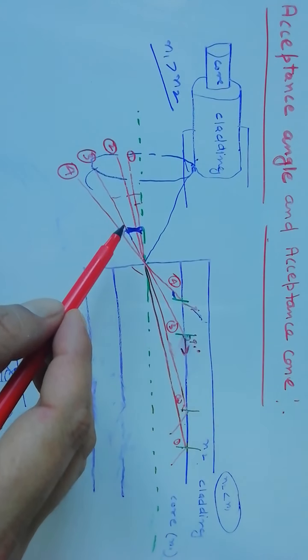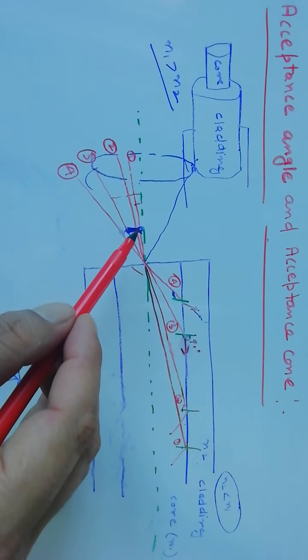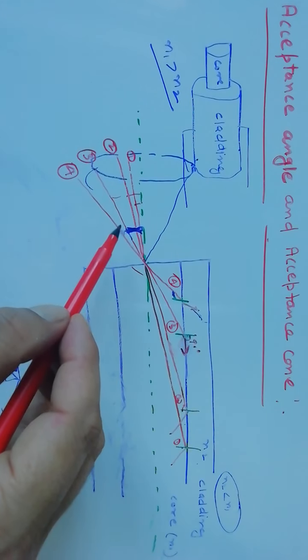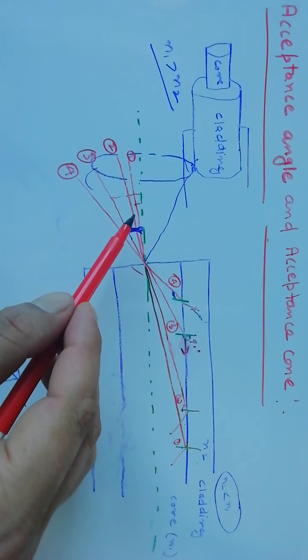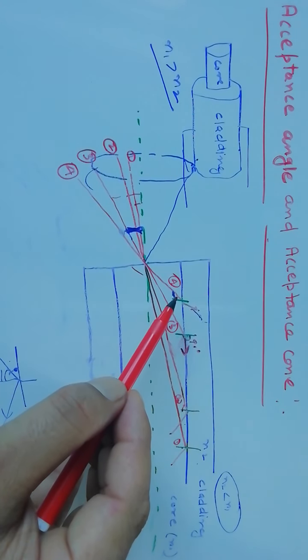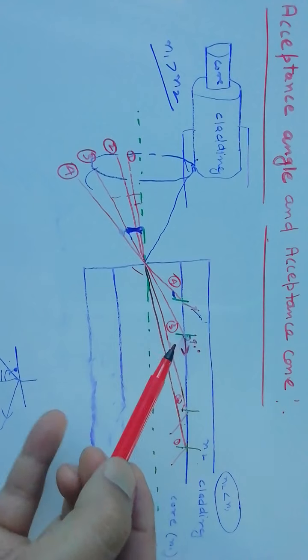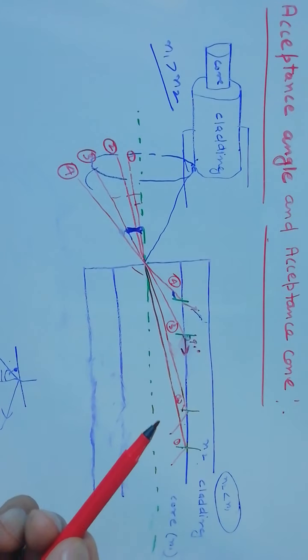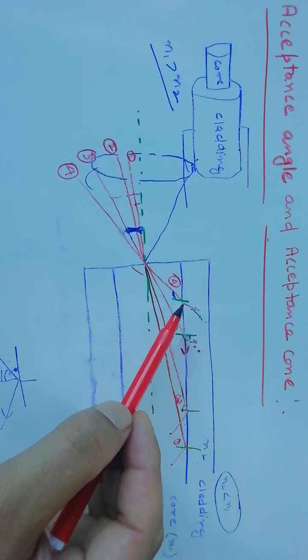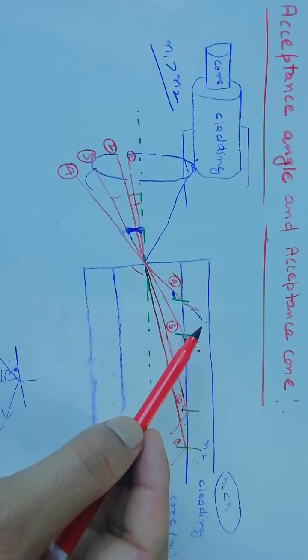So if we increase the angle of incidence beyond this angle, like for the fourth ray, the angle of incidence at the interface for the fourth ray is less than the critical angle, so this ray will be refracted to the cladding material.